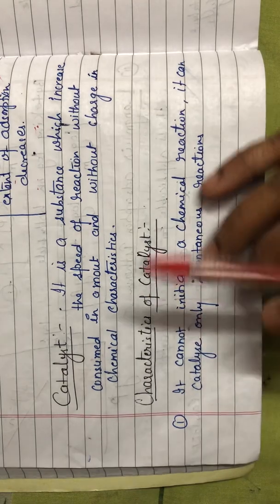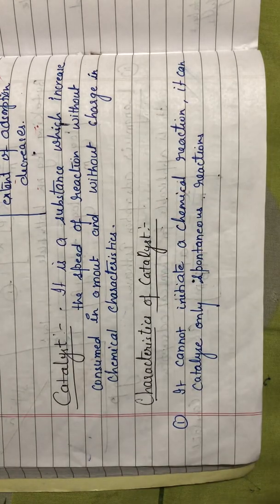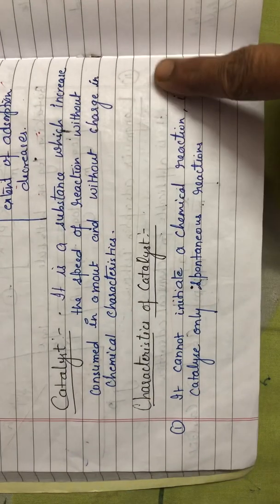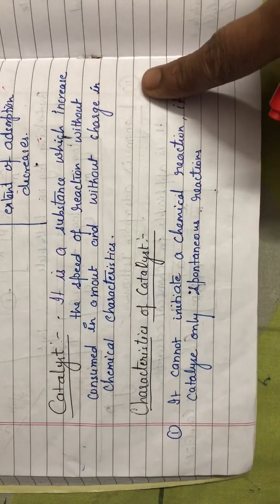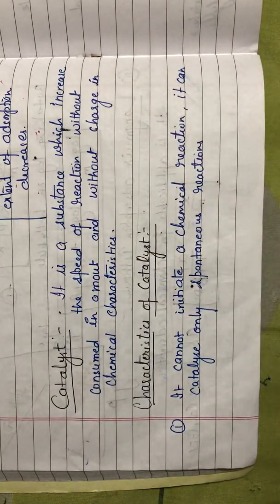Now, catalyst. As you all must have seen, in the formation of ammonia by Haber process, with nitrogen and hydrogen, we use iron as a catalyst. So what is the function of that iron is what we are going to discuss. That means what is the function of a catalyst in a particular reaction we are going to discuss.